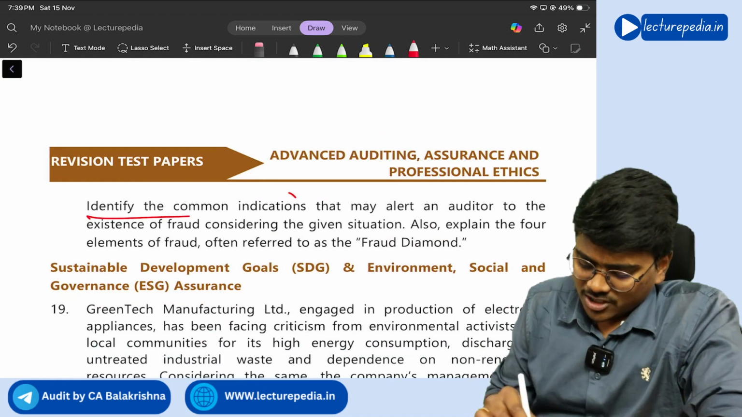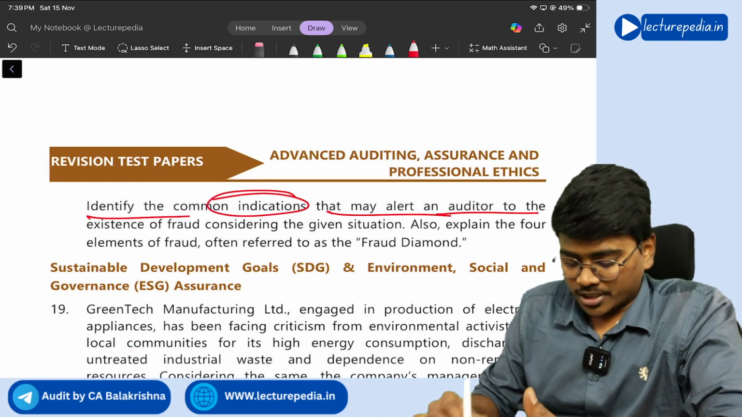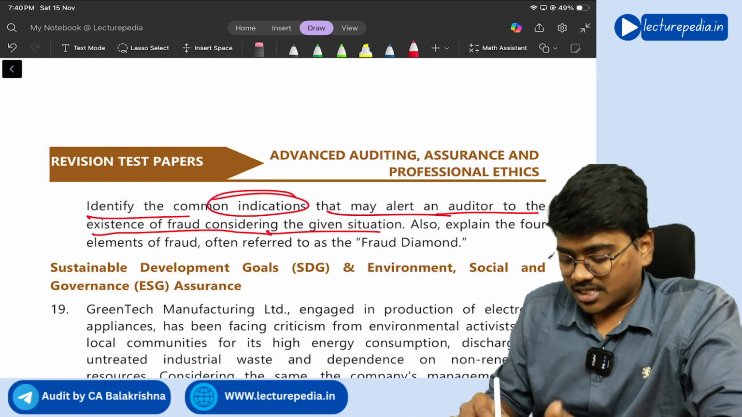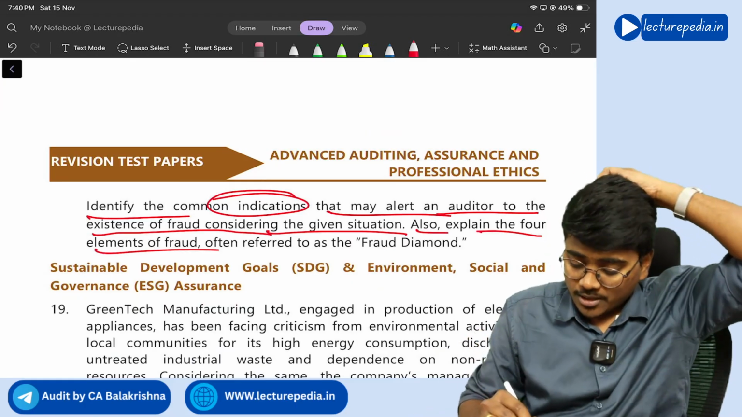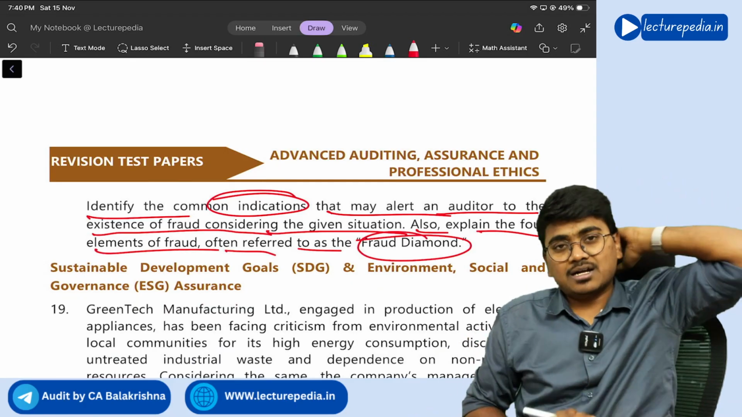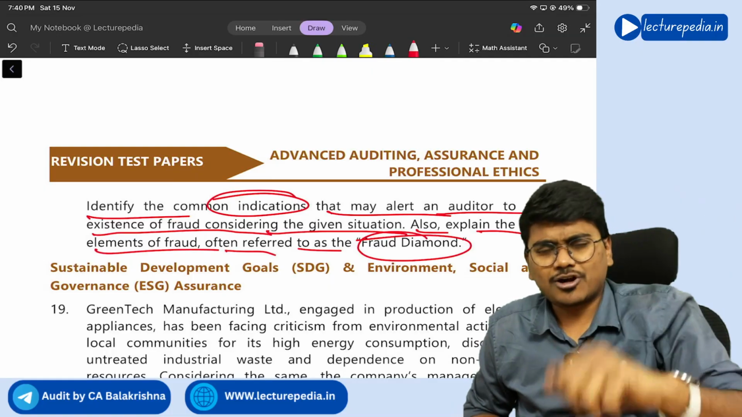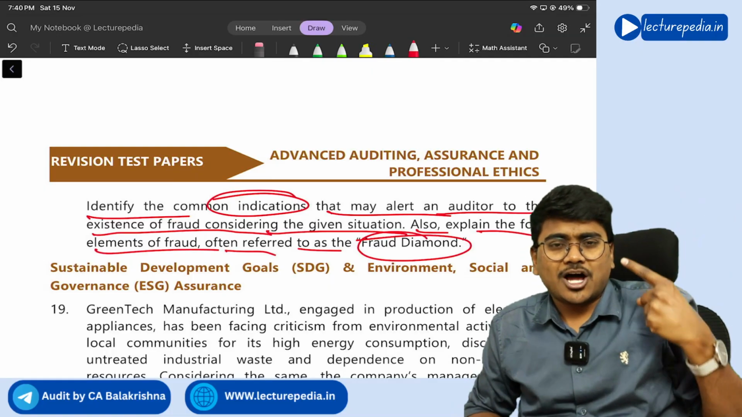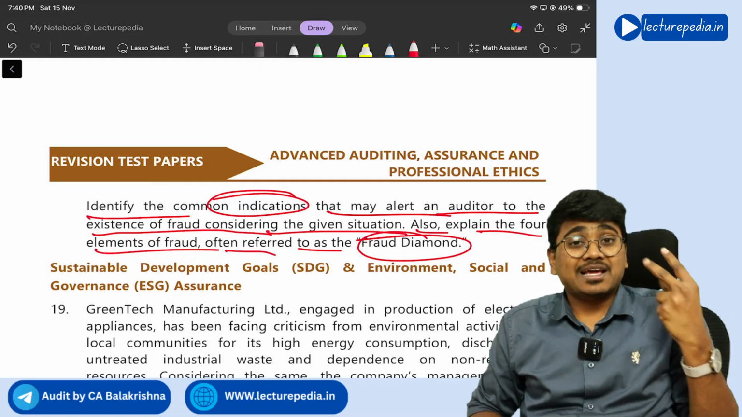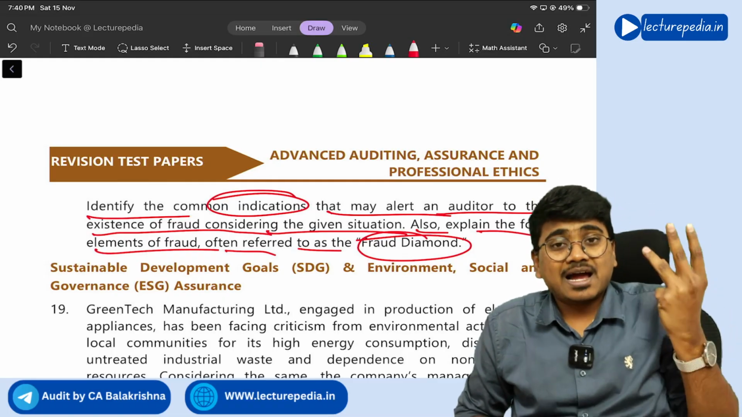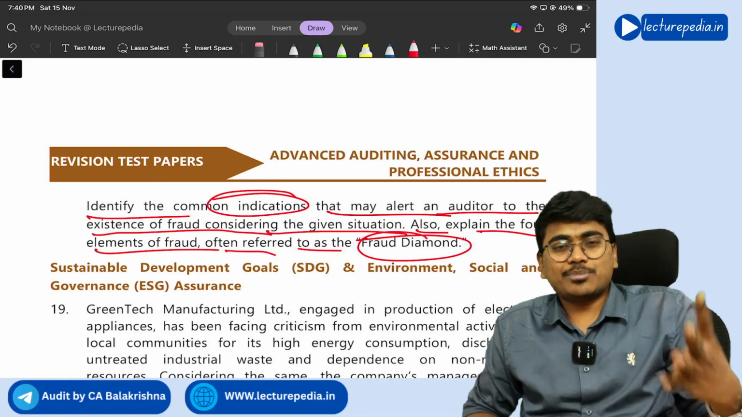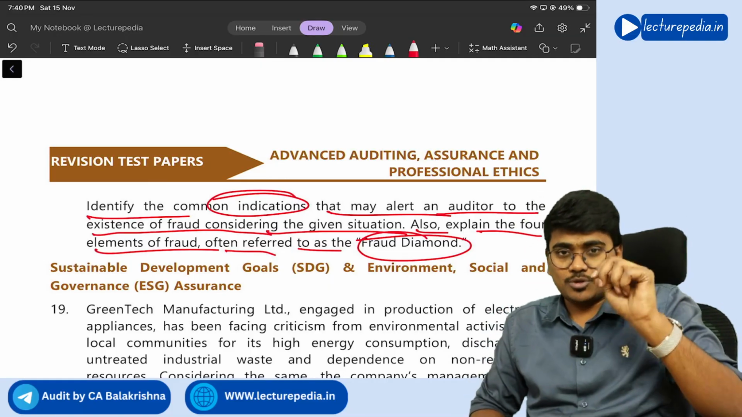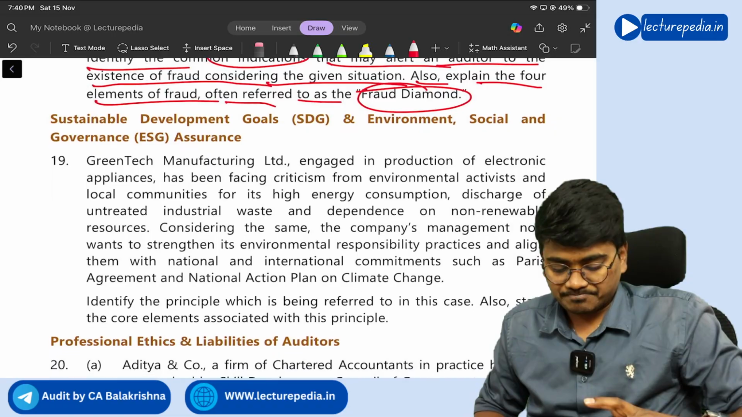Now, identify the common indications that may alert an auditor to the existence of fraud considering the given situation. Also explain 4 elements of fraud, often referred to as the fraud diamond. So what are the 4 elements of the fraud diamond? First one, opportunity to commit fraud, incentive to commit fraud, and rationalization of the act. And the third one is capacity or the capability to commit the fraud. These are the 4 things that we'll discuss in the fraud diamond, right?